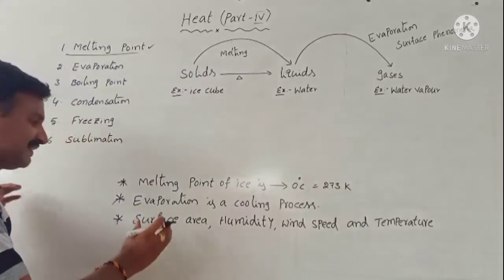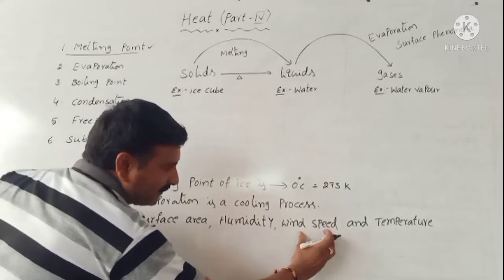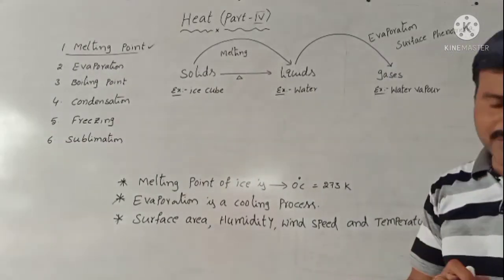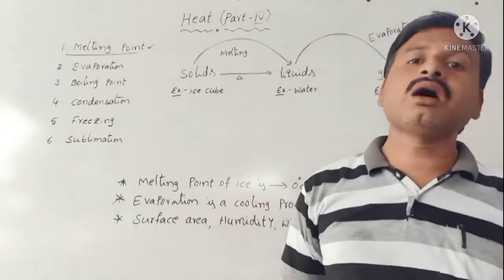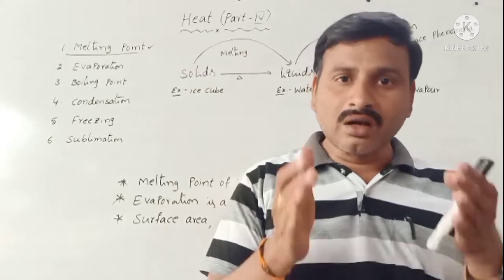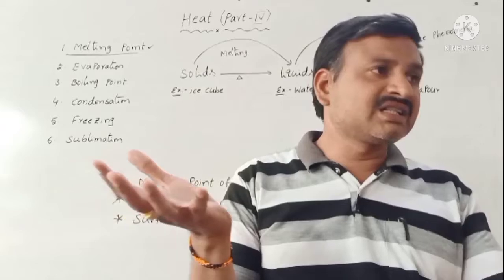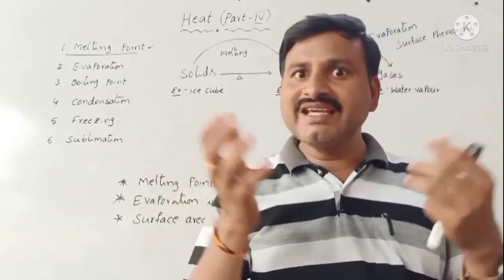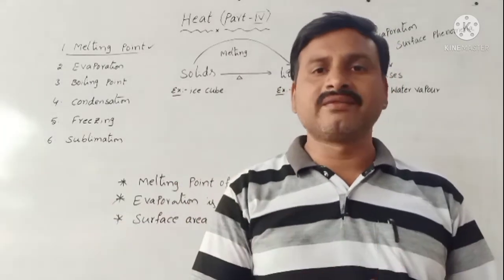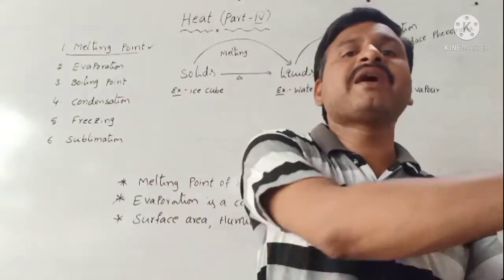The factors influencing evaporation are surface area, humidity, wind speed, and temperature. Surface area: for example, take hot milk or hot tea. Now hot tea is poured into a saucer and a cup. Which one do you drink easily, saucer or cup? Saucer. Why? A saucer has more surface area compared to a cup of tea.